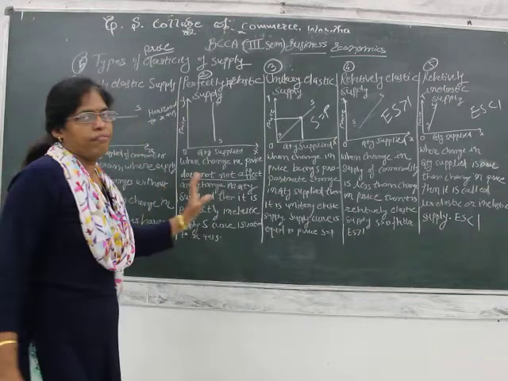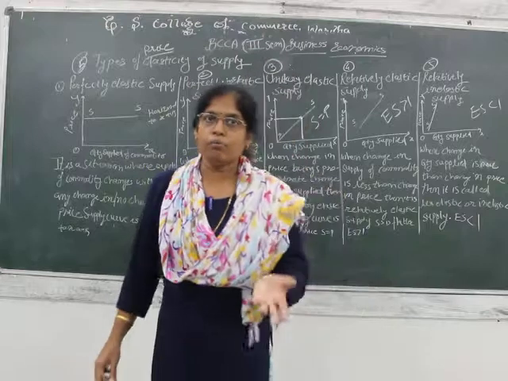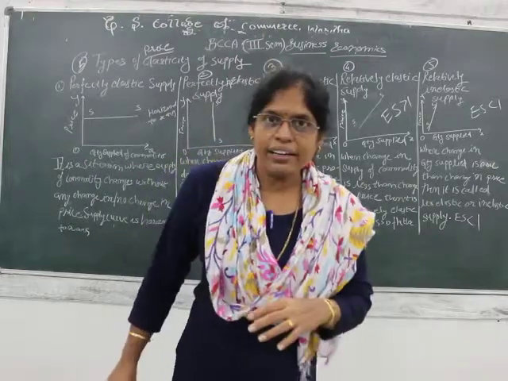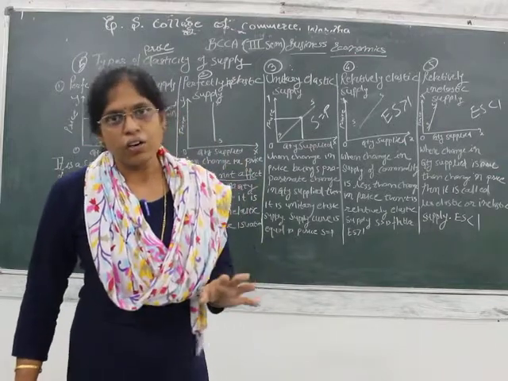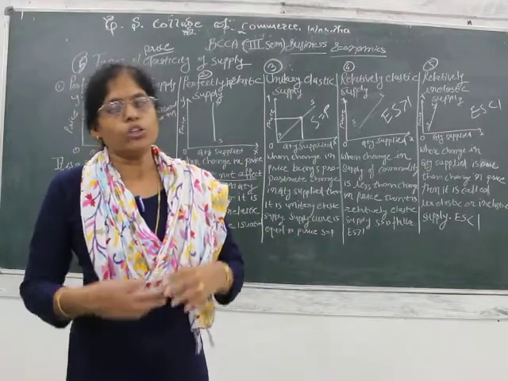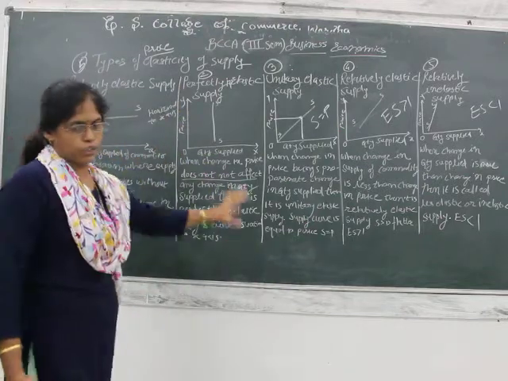So here we have finished our unit 2, and in the next lecture we will move on to unit 3, in which you need to understand the production theory: how a producer works and how production is done.